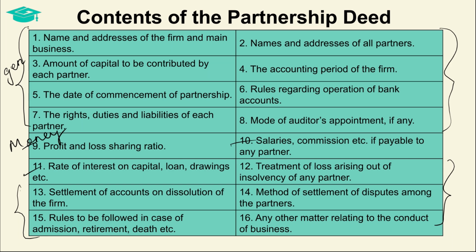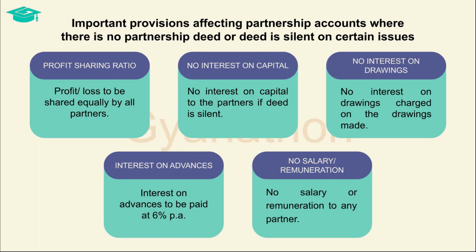Then the last point is anything else that may specifically relate to the conduct of partnership and should also be agreed and recorded in the partnership deed. Coming back to category 2, that is point 9 to 11. Remember I told you that it is a very important category? Well, if the partnership deed is silent on any or all of these 3 points which are relating to money aspects, then what should the partners do? Are there any set rules or principles that can be followed in case the partnership deed is silent on these issues? Let's see.